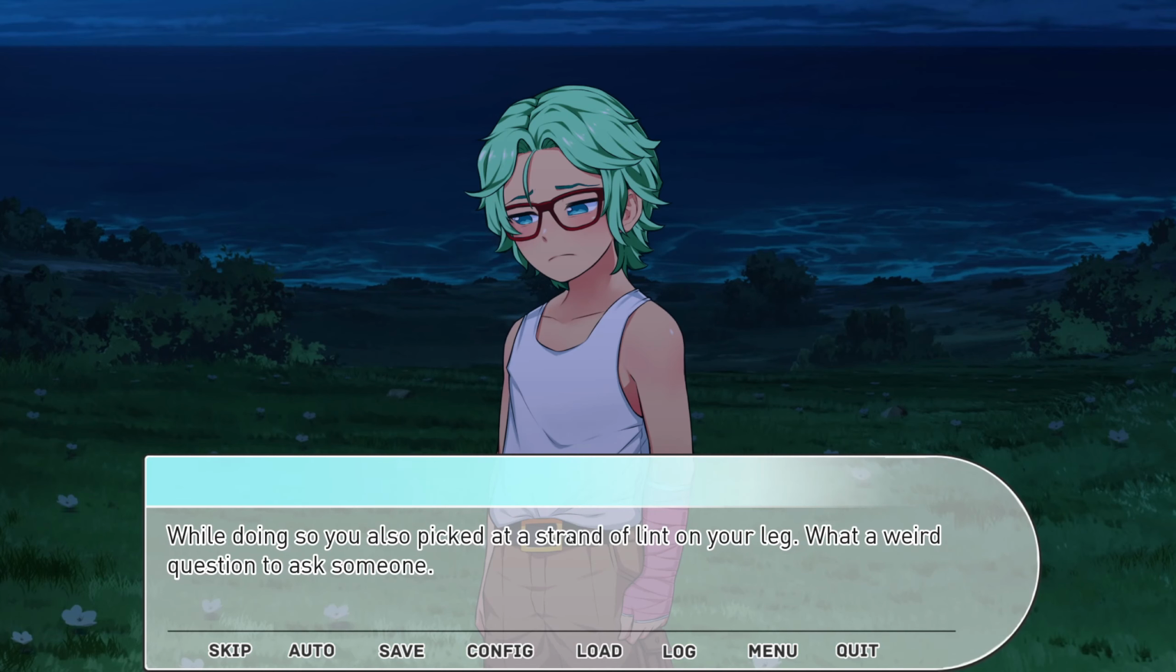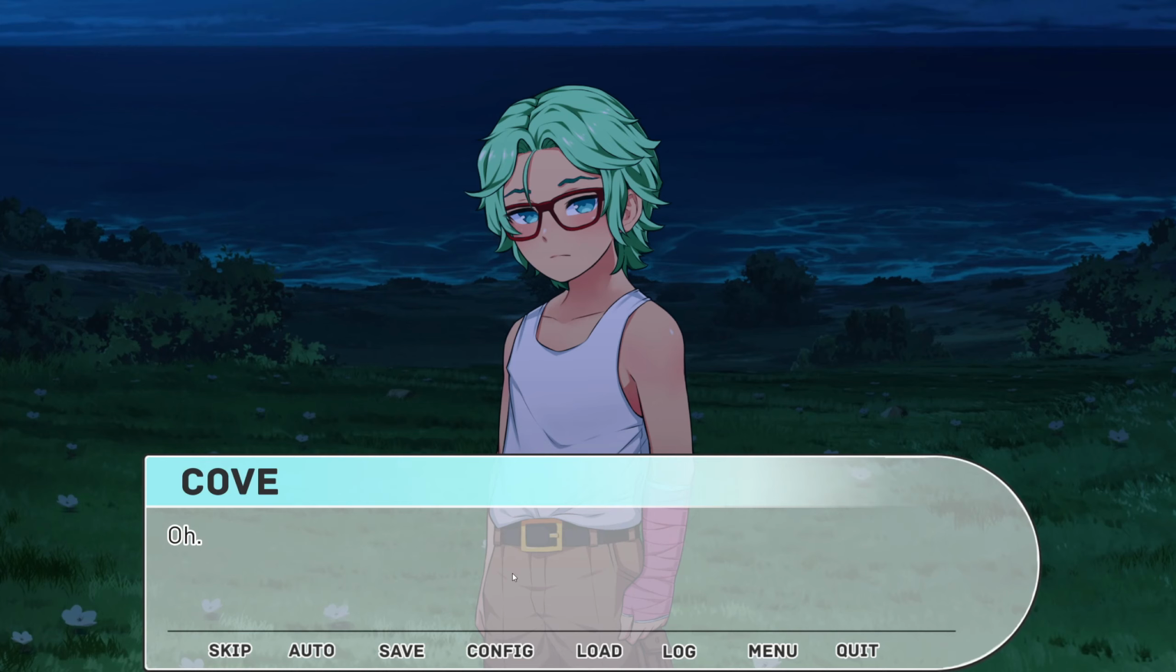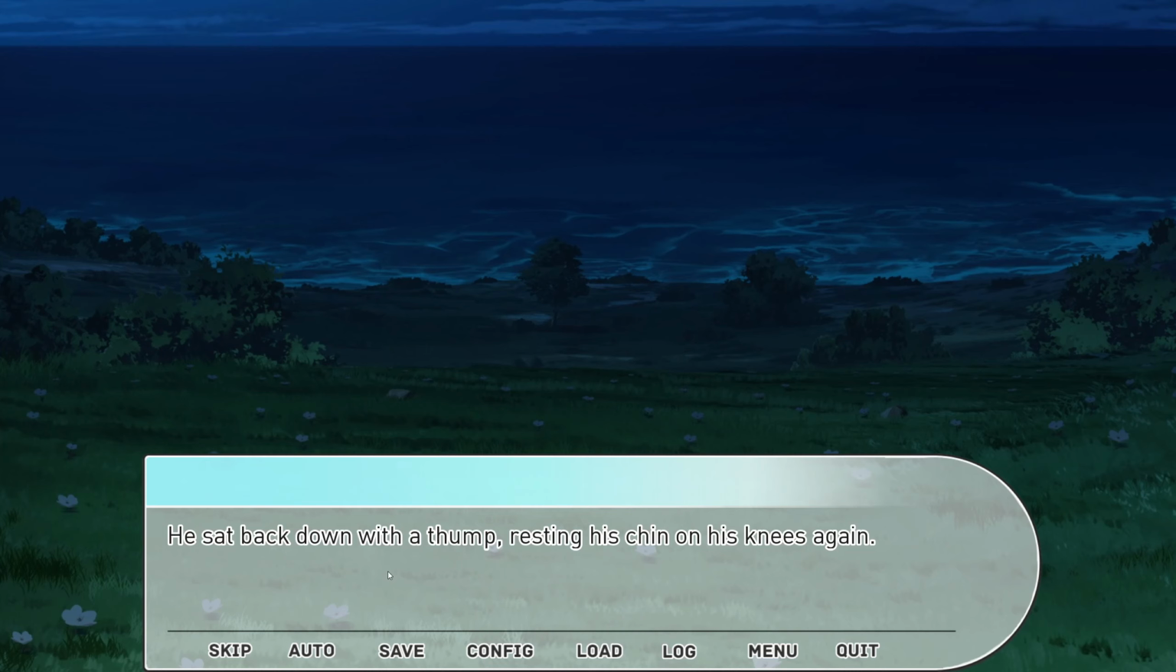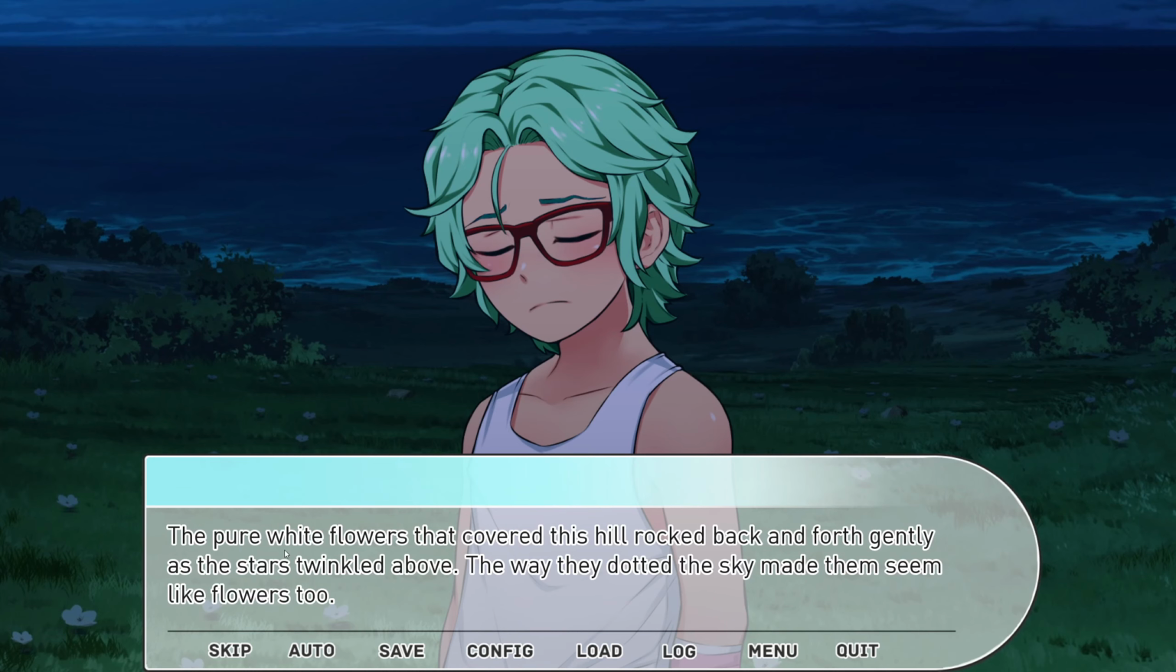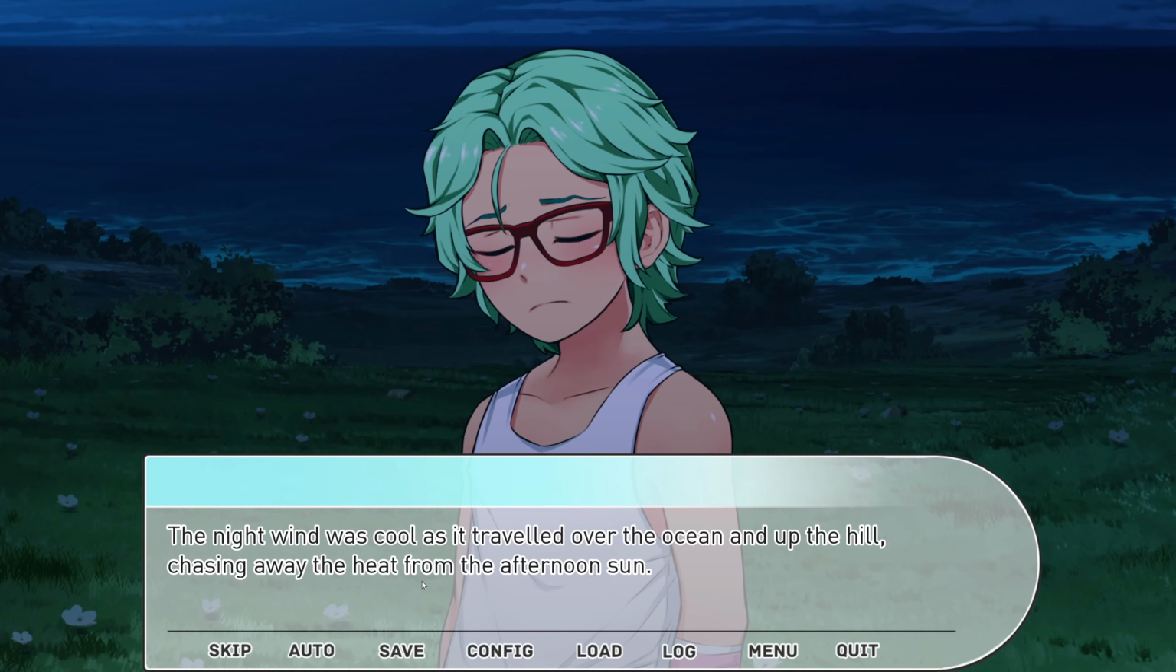I shook my head. While doing so, you also picked at a strand of lint on your leg. What a weird question to ask someone. Oh. He sat back down with his chin resting on his knees again. Curious about the strange new boy with the odd dad, you sat on the patch of grass next to him. The pure white flowers that covered this hill rocked back and forth gently as the stars twinkled above. The way they dotted the sky made them seem like flowers too. The night wind was cool as it traveled over the ocean and up the hill, chasing away the heat from the afternoon sun.